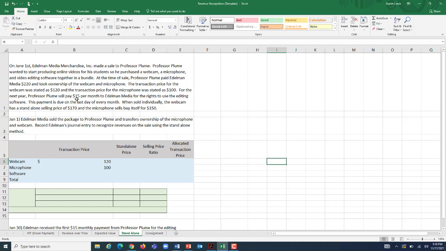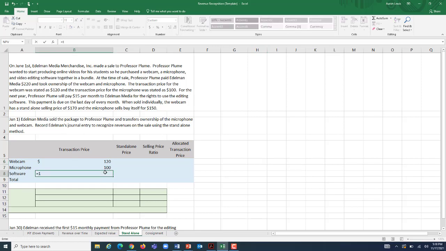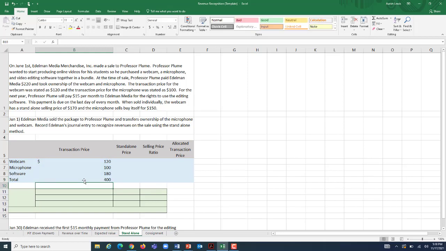Well, it's $15 a month, and it is for a 1-year subscription. So, in total, he's going to pay that $15 12 times for $180. Well, if we total that all up, that means that the total compensation we're going to get from selling all the stuff to Professor Plume, bundled, and at a discount to him, is $400.